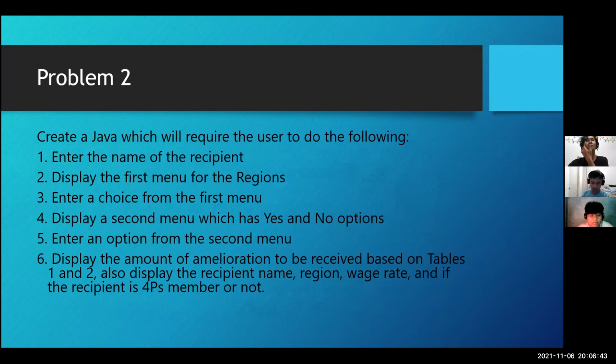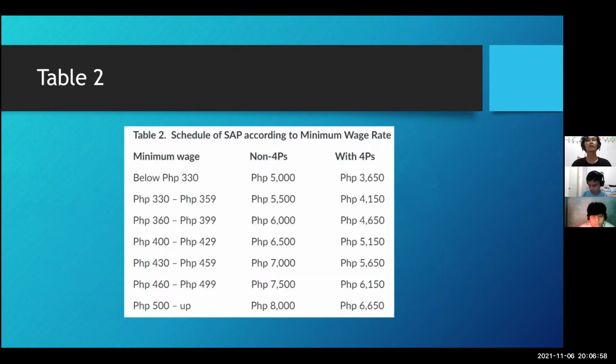Display the amount of amelioration to be received based on Tables 1 and 2. Also display the recipient name, region, wage rate, and if the recipient is a 4Ps member or not. On Table 2, we are now presented with the range of wage rate and the amount of amelioration for 4Ps and non-4Ps members.